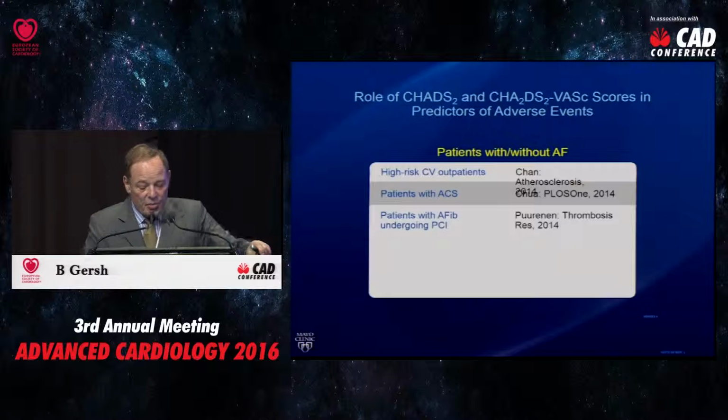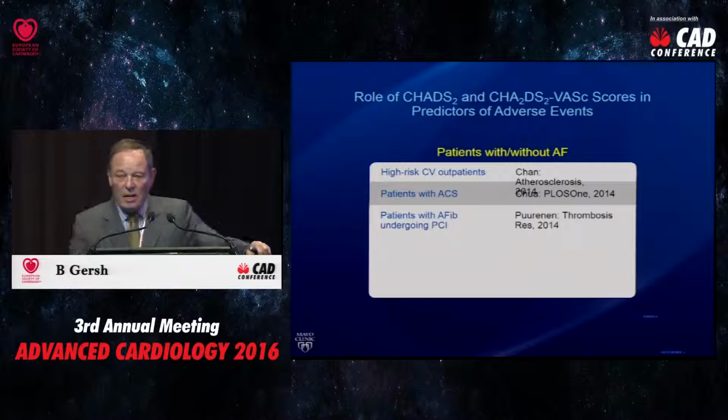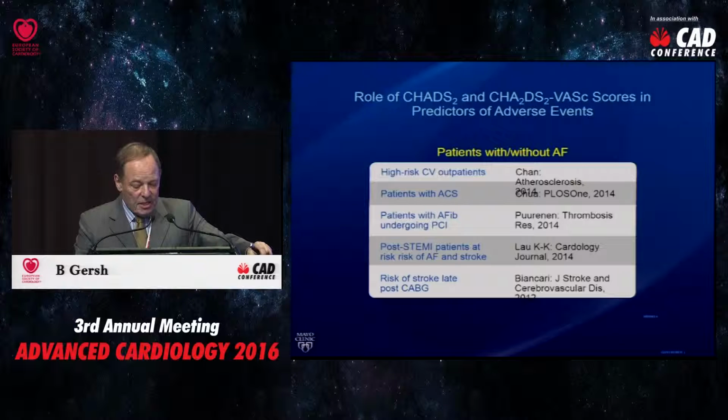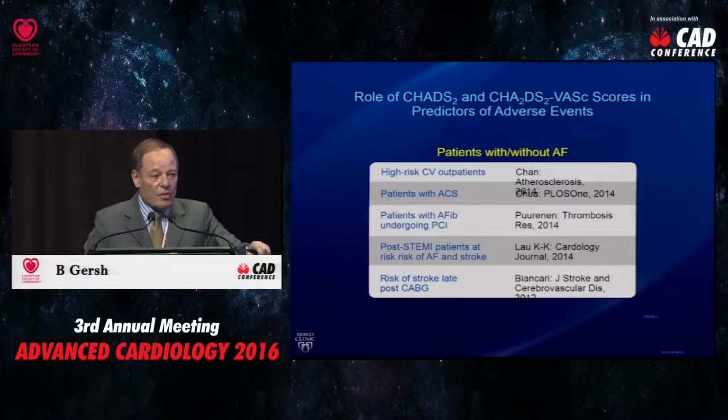In patients with atrial fibrillation undergoing PCI, the scores predicted adverse events. In post-STEMI patients at high risk of AF and stroke, even without AF, CHADS-2 and CHADS-2 VASc predicted events, and the risks of stroke late post-CABG. So the CHADS-2 and the CHADS-2 VASc scores are not unique to atrial fibrillation.